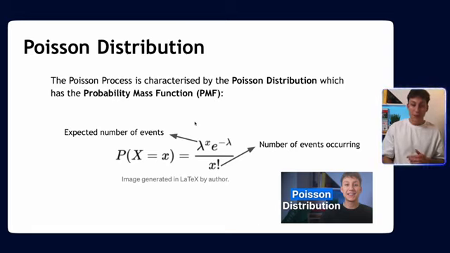So this is the Poisson PMF. We have lambda, which is the expected number of events happening, and we have x, which is what we want to work out: the probability of this number of events occurring. Here e is Euler's number as normal, and x is the random variable, which is a Poisson distributed random variable. Here's a video, which I'll link somewhere on the screen, that describes the Poisson distribution in a lot more detail, so feel free to check that out if you're unfamiliar with Poisson or you want a bit more understanding than we're going into in this video.